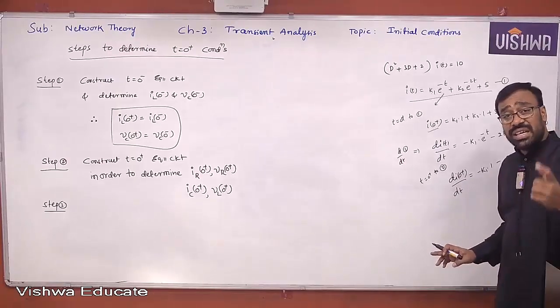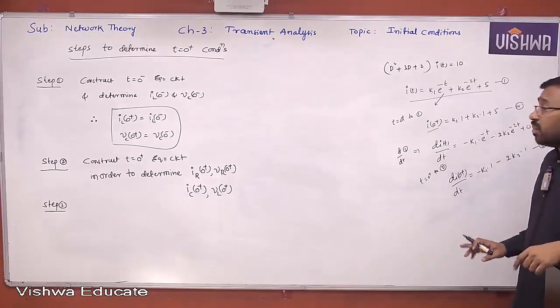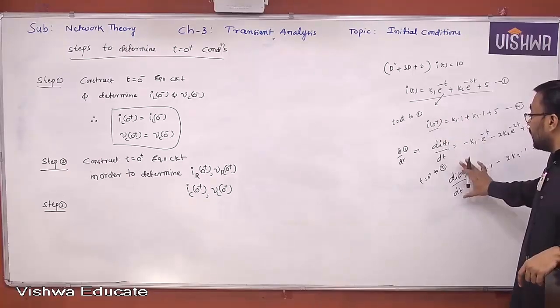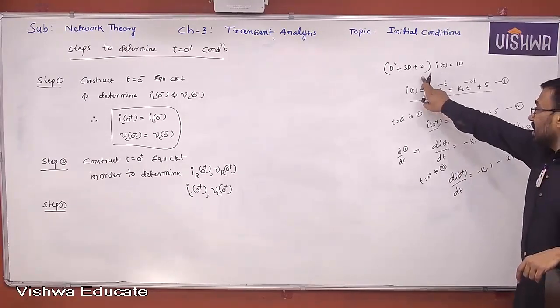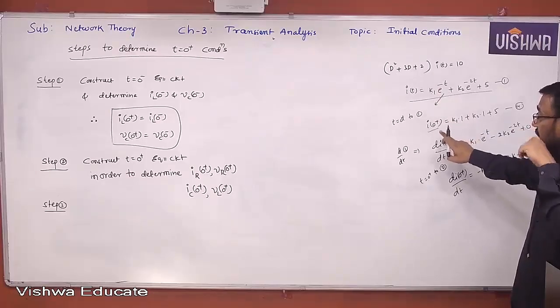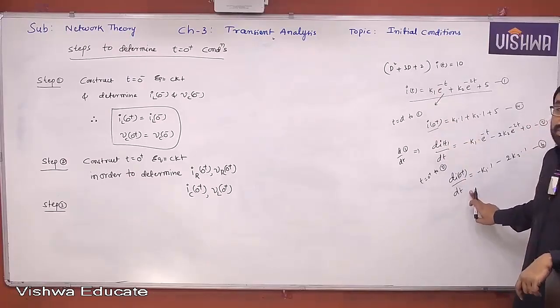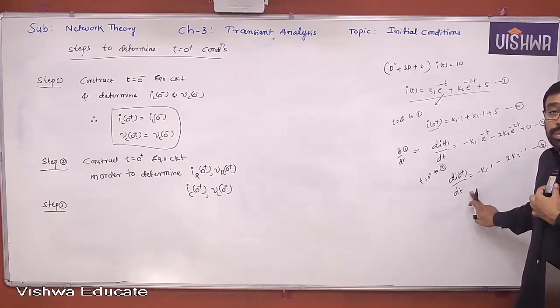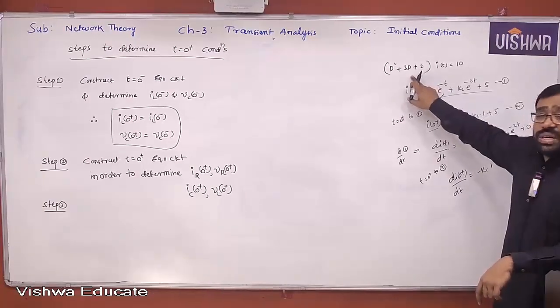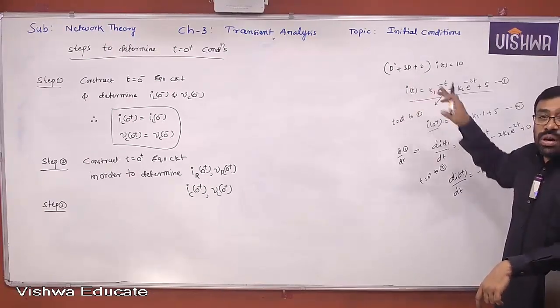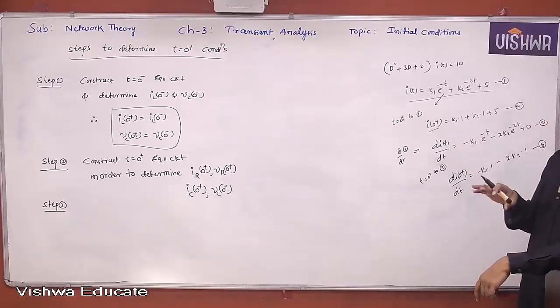So, initial conditions are of two types. One is a non-derivative term, the other is a derivative term. Understand all of you, okay? Since it is a second order system, you got initial conditions I of 0 plus and di of 0 plus by dt. Two initial conditions are required because there are two arbitrary constants. If it is an nth order differential equation, you require n arbitrary constant values.